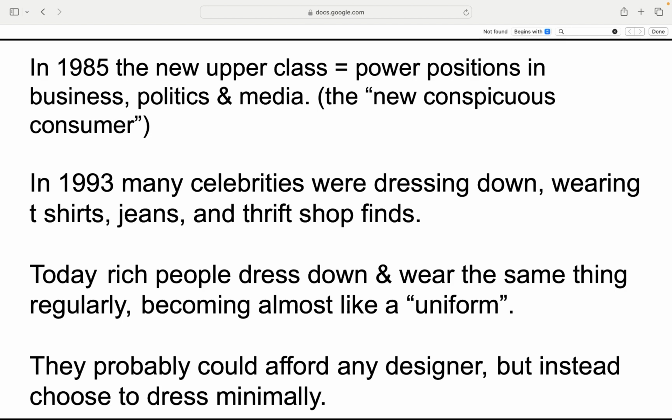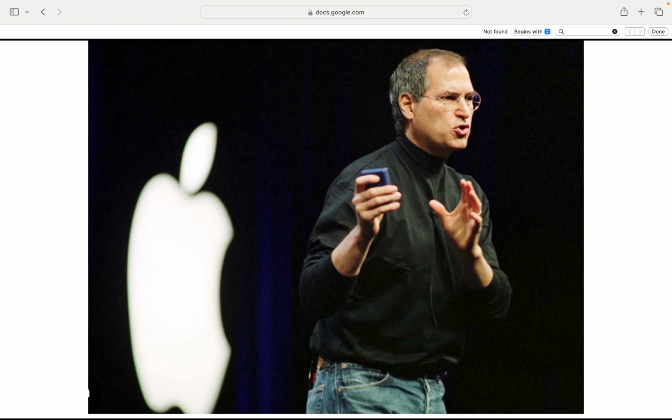From power suits to power casual. In 1985, the new upper class flexed their wealth through business, politics, and media, the original conspicuous consumers. By 1993, celebrities started dressing down, rocking tees, jeans, and thrift store finds. Today, the rich have perfected the uniform look, minimal, repeated outfits that say, "I'm so wealthy, I don't need to try." Why shout your status when you can whisper it in cashmere? Here's an example. Steve Jobs always wore his uniform of a black turtleneck and jeans, but he was super rich.